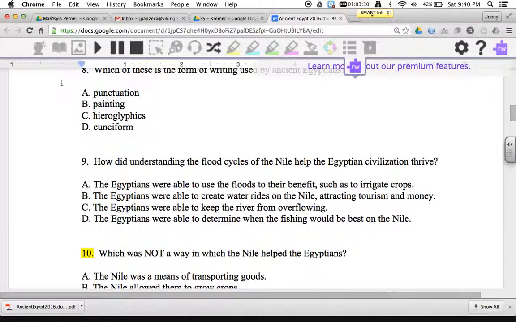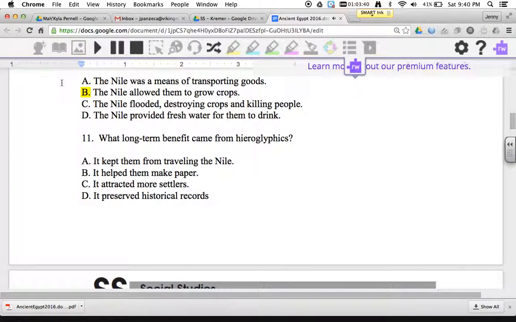10. Which was not a way in which the Nile helped the Egyptians? A. The Nile was a means of transporting goods. B. The Nile allowed them to grow crops. C. The Nile flooded, destroying crops and killing people. D. The Nile provided fresh water for them to drink.